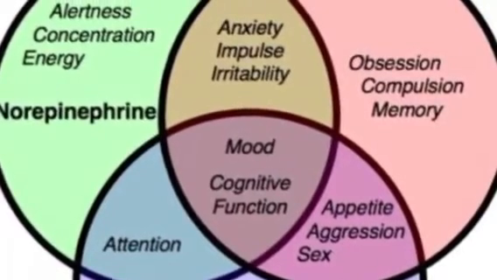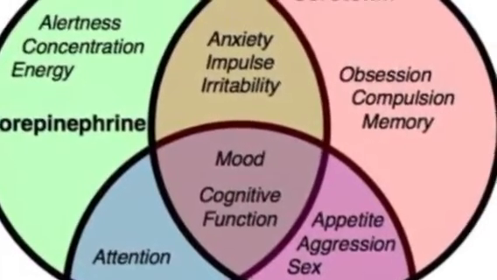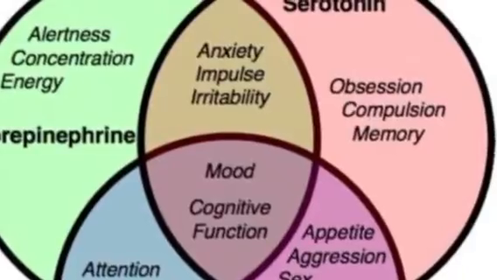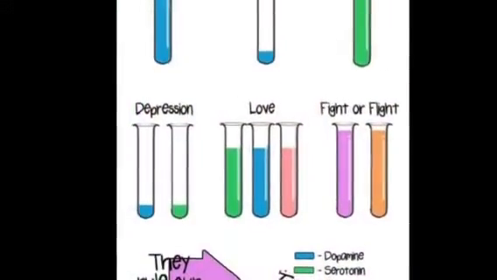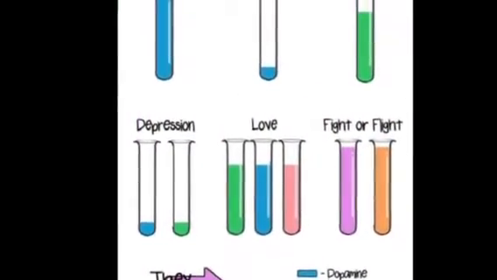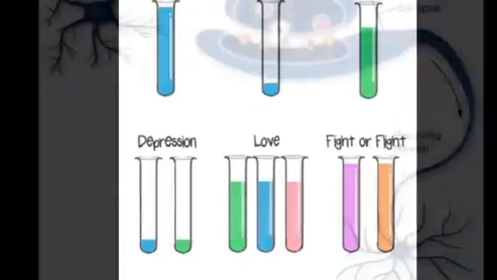Over 100 different neurotransmitters have been identified, but only around 10 are thought to control most functions. The same neurotransmitter can often be linked to several processes, explaining comorbidities between disorders.